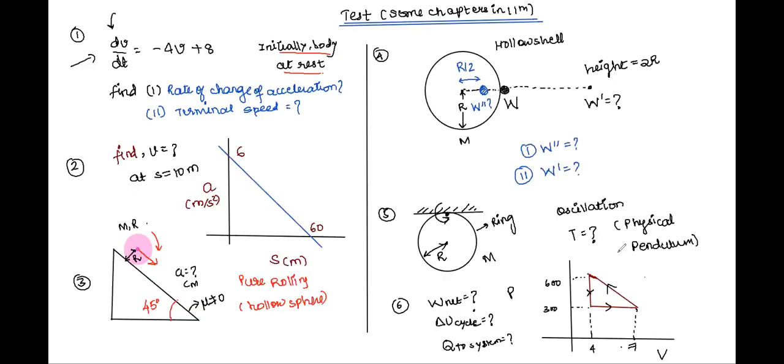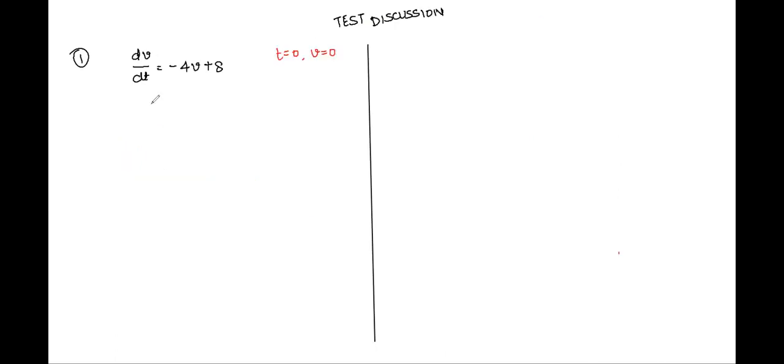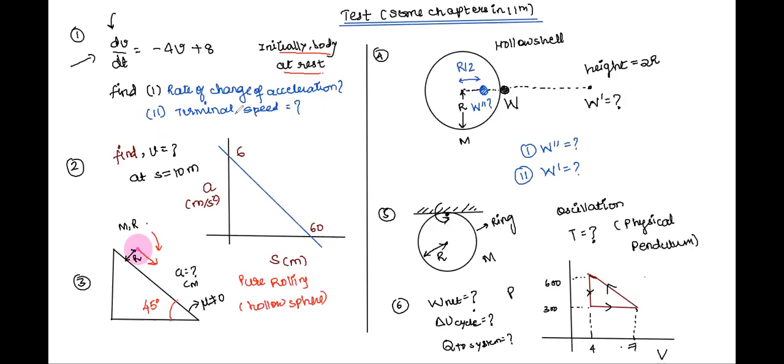What else do we need? We have to find the rate of change of acceleration and the final velocity. Can I write rate of change of acceleration as dA by dt, Karuna? Yes, sir. What else is being asked? Terminal speed, right? Terminal speed, V.